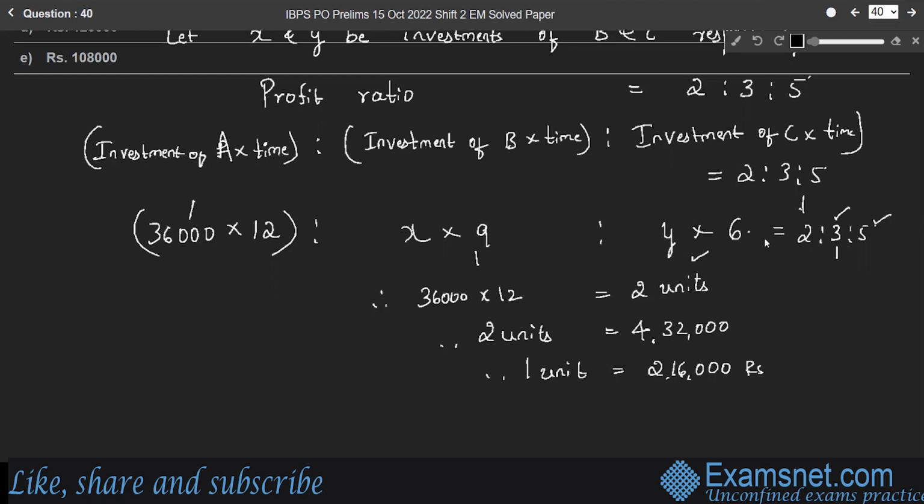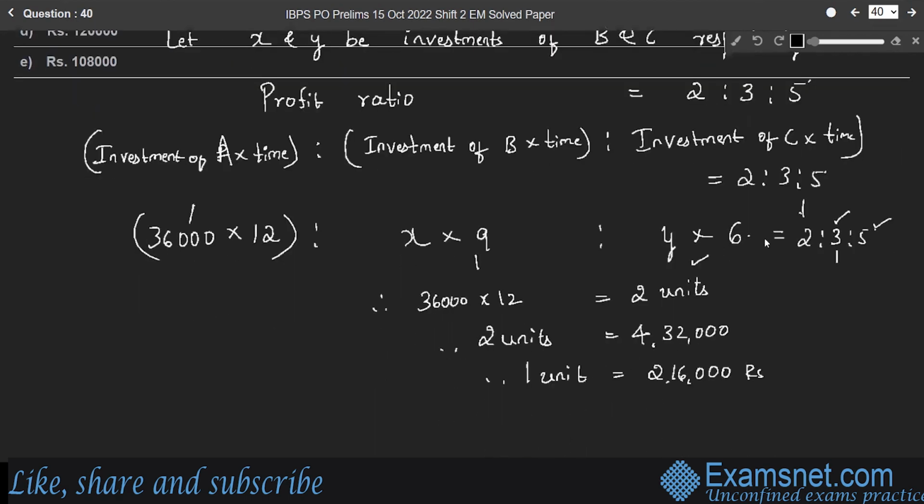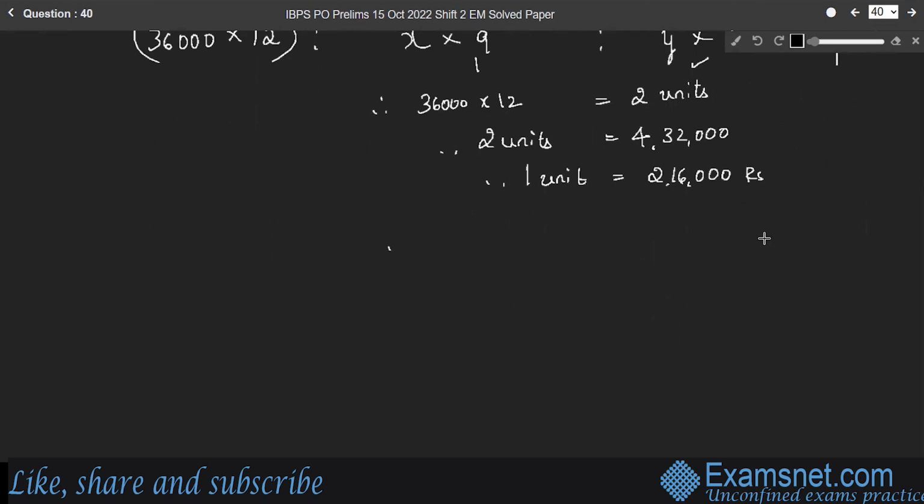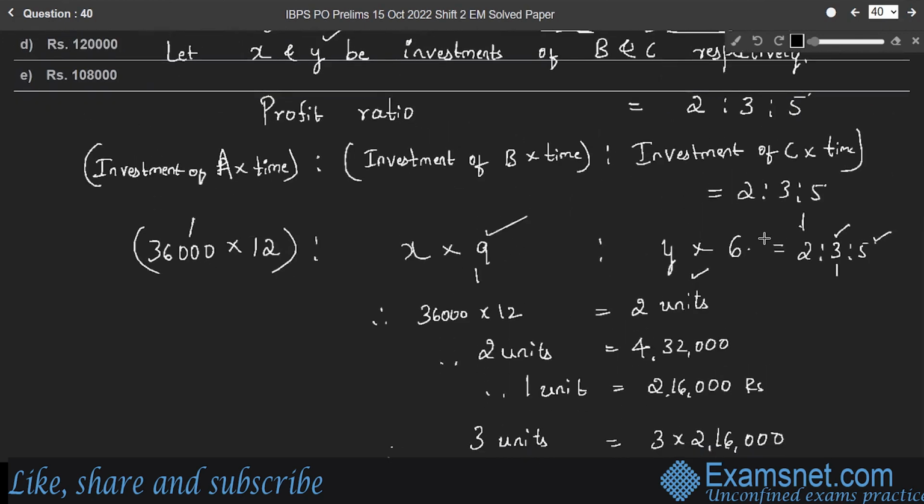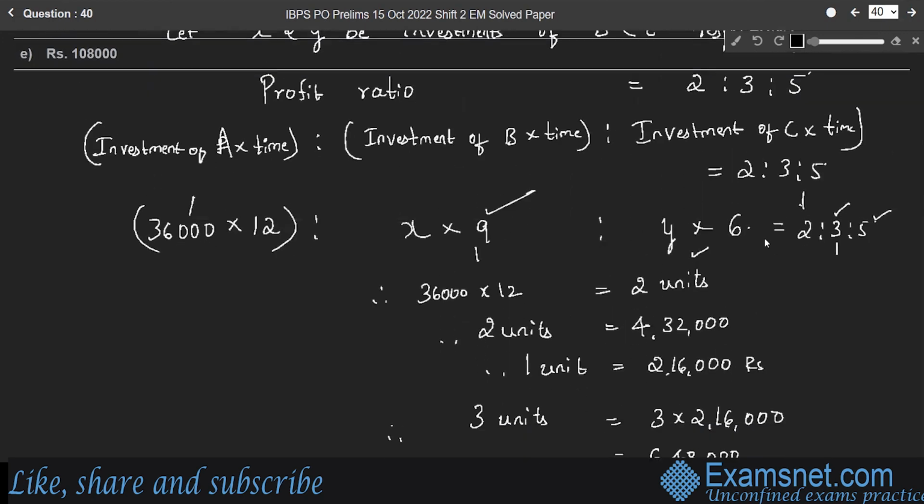Therefore, the profit of B is 3 units, right? So 3 units is equal to, since 1 unit is 2,16,000, 3 into 2,16,000, which is equal to 6,48,000. So 3 units are nothing but 9x, the investment of B into time.